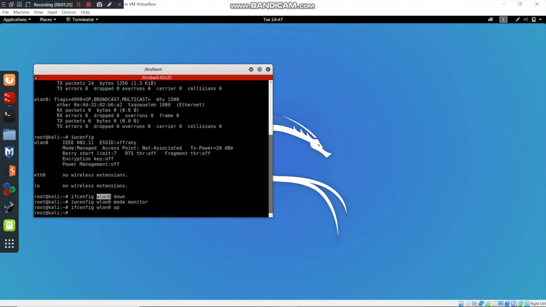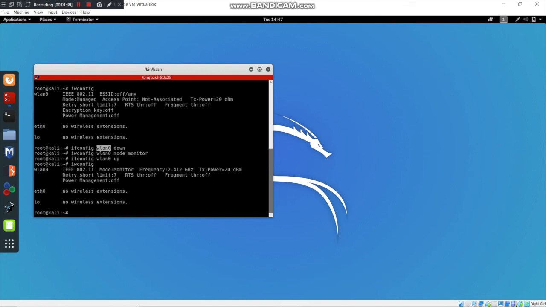Now let's check if the mode has changed from managed to monitor. So you can see that the mode is monitor.